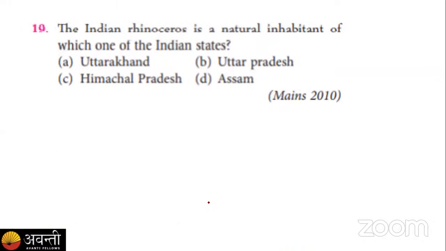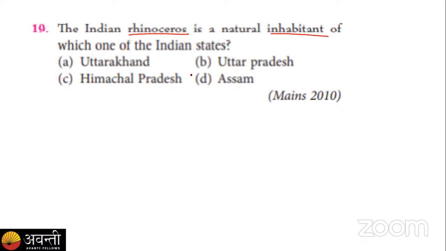Okay. So here we have the next question, question number 19. It says the Indian rhinoceros is a natural inhabitant of which one of the Indian states? That means these rhinoceros are majorly found in a particular state of India, right? So your options are A, Uttarakhand, B, Uttar Pradesh, C, Himachal Pradesh, and D, Assam.